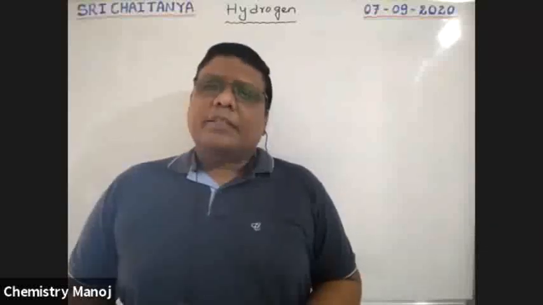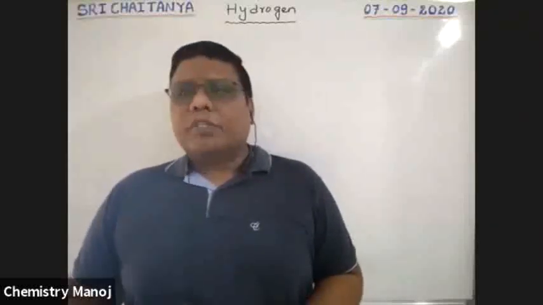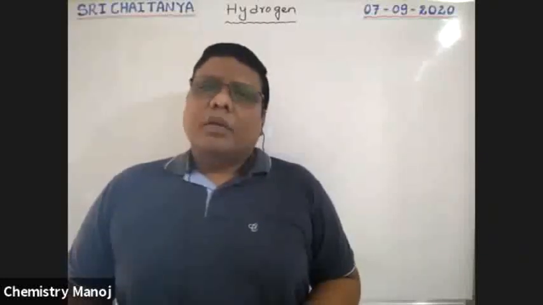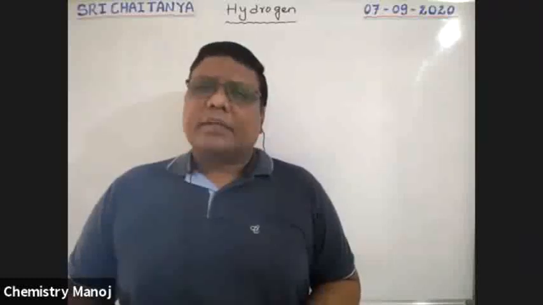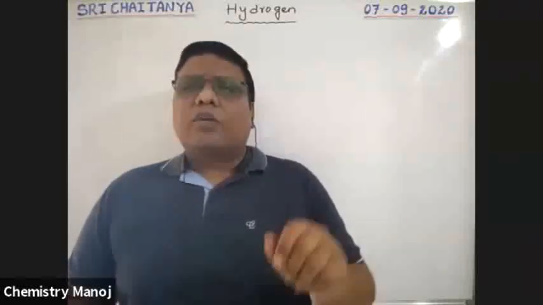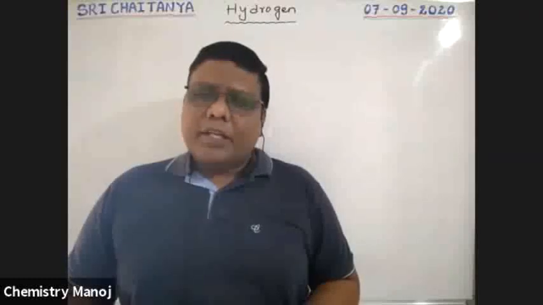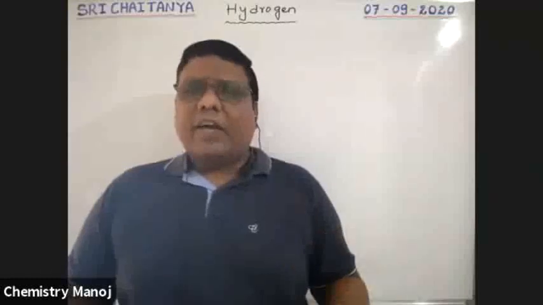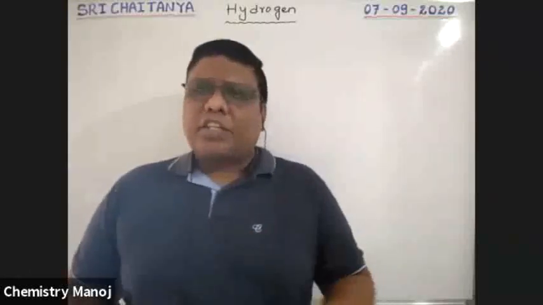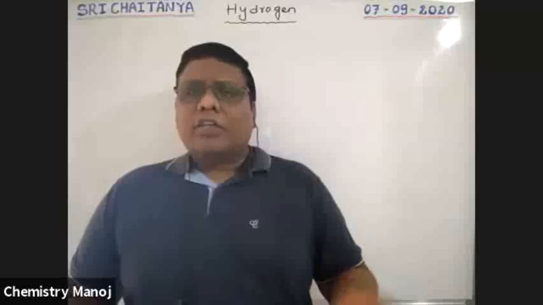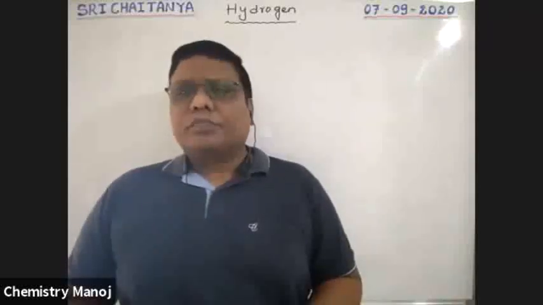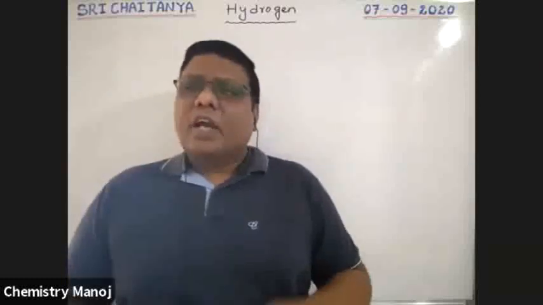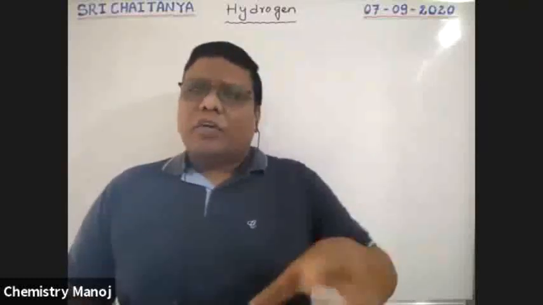Today's topic is hydrogen and its compounds. In this chapter, what do we have to discuss? We are around hydrogen and its compounds. That means for hydrogen: what is its source, where is it available, what is its abundance in nature. Next, hydrogen isotopes, hydrogen preparation, hydrogen properties, different types of hydrogen, hydrogen uses, all about hydrogen.